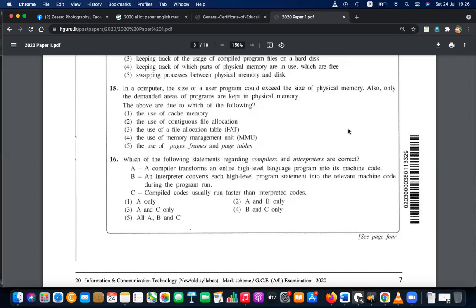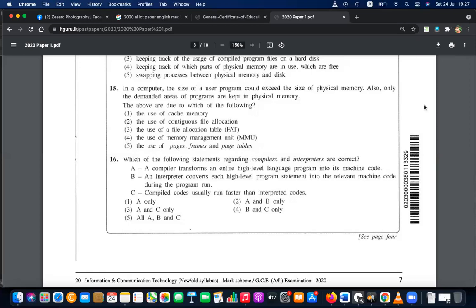So which is the technology actually used for this? The above are due to which of the following? So they're asking, what is actually helping us? These problems are there, but which of the following will support it?